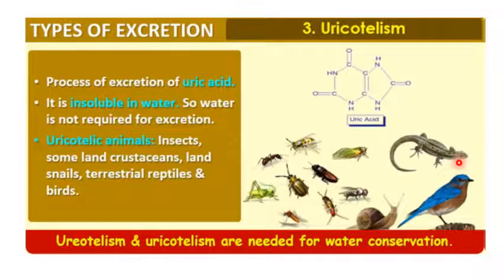Next, let us understand what is uricotelism. Ureotelism and uricotelism are needed for water conservation. Otherwise, the animals will face problems. Here, uric acid is eliminated. It is generally insoluble in water, so water is not required for its excretion. These animals generally include insects, crustaceans, land snails, terrestrial reptiles, and birds.